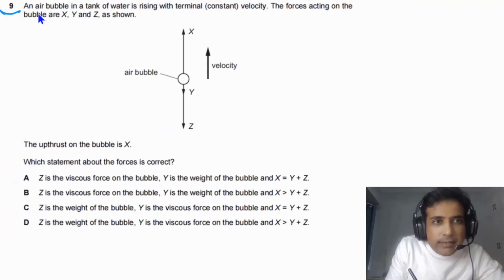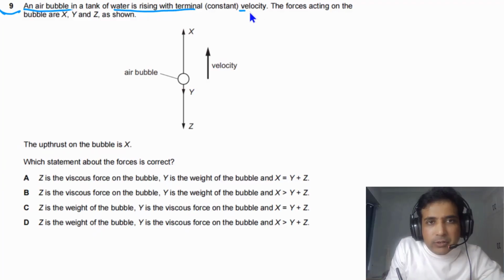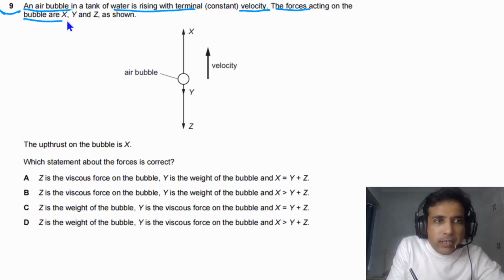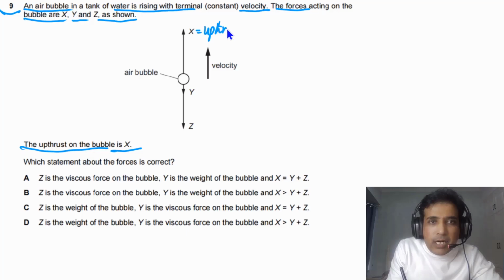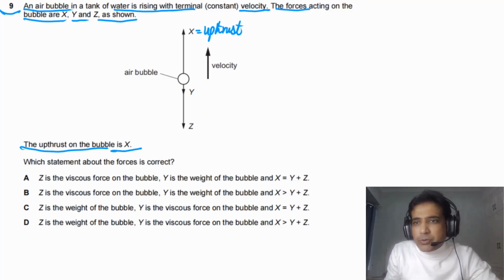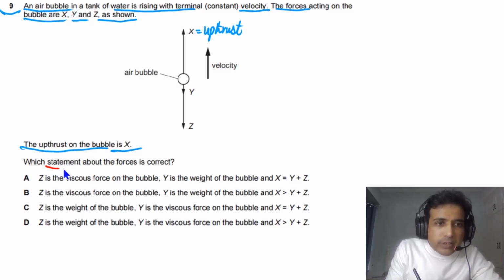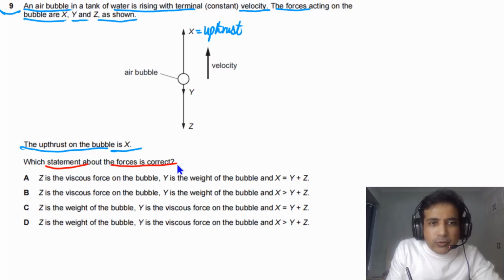For question number 9, it is given to us an air bubble in a tank of water is rising with terminal velocity. It means the velocity is constant. The forces acting on the bubble are X, Y, and Z as shown in the figure. The upthrust on the bubble is X, so this one simply we can label. This one is upthrust. But now we need to find out which statement about the forces is correct.